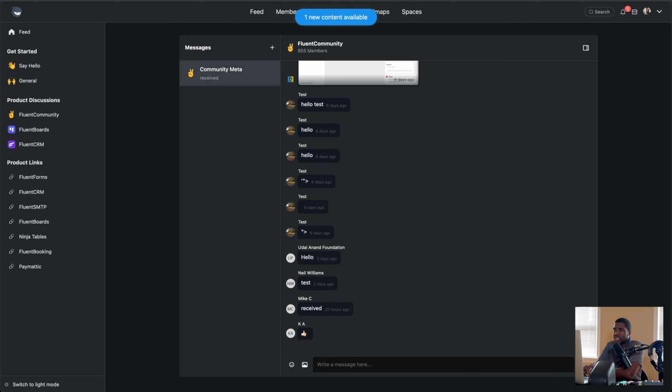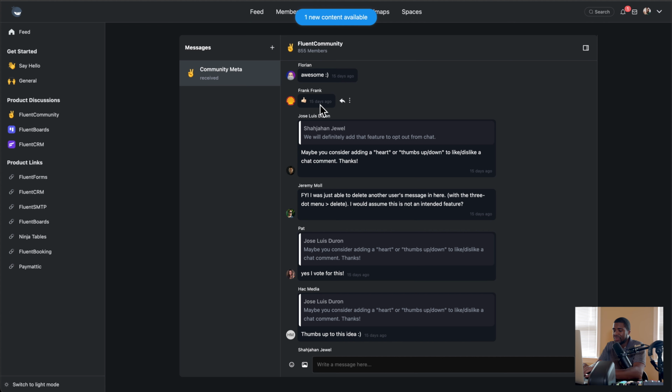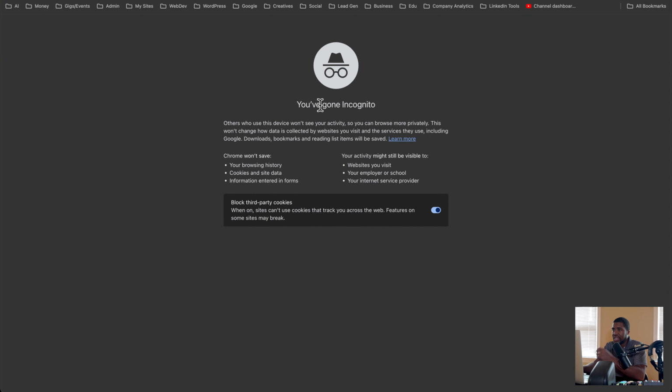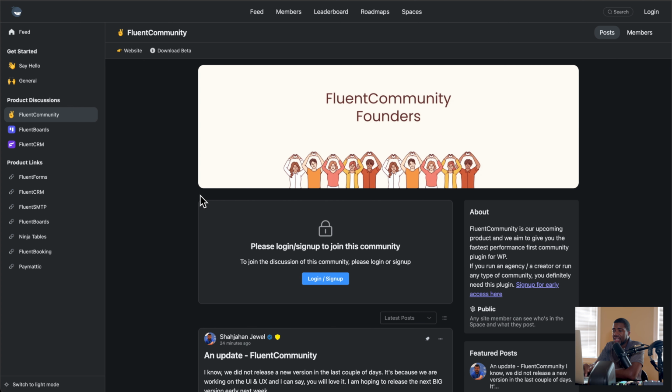do WP Managed Portal here, if I was not logged in, I'm going to copy this, go to an incognito window. Because this community is open to the public, I am able to see this. Now, if I go to any of these different spaces, it's going to say log in or sign up. Now maybe you're wondering, maybe not, again, why am I able to see this right here?